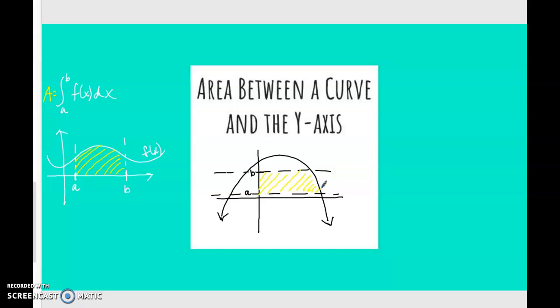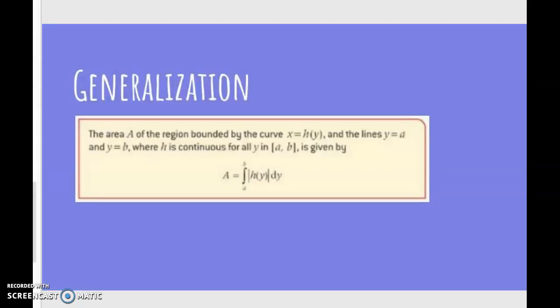Now the rule for doing this, pause the video, write this down. The area of the region bounded by the curve x equals h of y. This means we are going to have to rearrange our equation to make y the subject. Isolate x, make y the subject. y equals a and y equals b are horizontal lines.